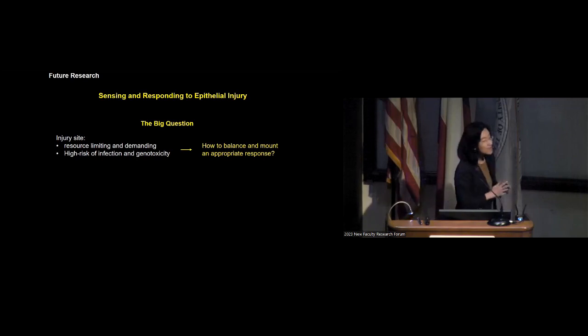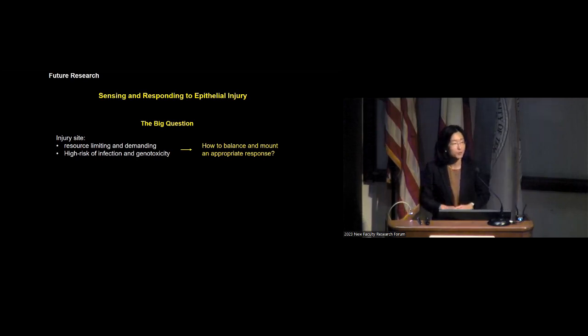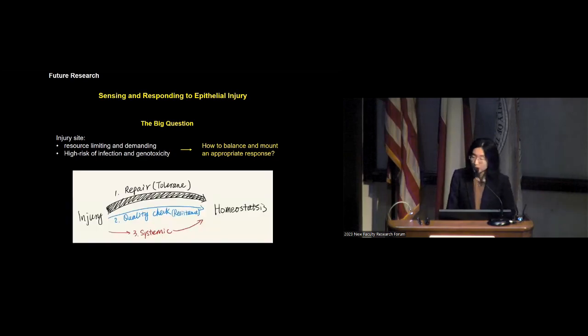So our big picture question is, how do we balance opposing challenges and mount an appropriate response? We propose there are three levels of response. First, injury sensing induces a major repair response, which is essential for repairing the injury site and leads us back to homeostasis.